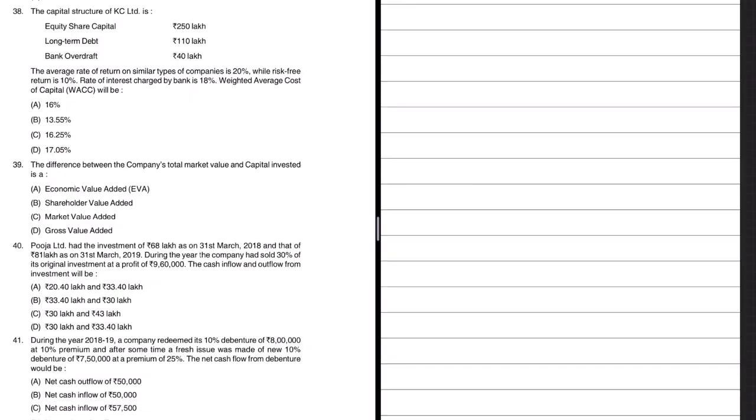Okay, let us look at this question from Corporate Financial Reporting. Question number 38. The capital structure of KC Limited is equity share capital 250 lakhs, then long-term debt 110 lakhs, then bank OD is 40 lakhs. So the total capital including the debt comes to 400 lakhs.